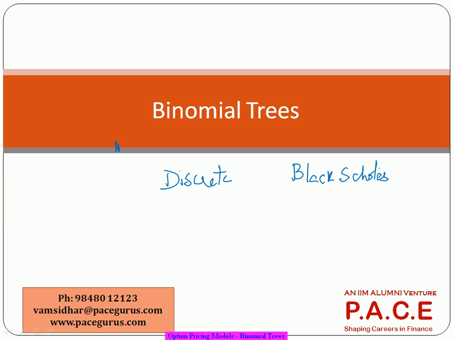Once you know this should be the premium, you check with the market. Is the market available at a higher price than this or at a lower price than this? Based on that, you will take your buy and sell decisions, right? And whatever the binomial tree model or the Black-Scholes model derive, they have so many assumptions built into each one of them, and only when all those assumptions are true will these formulas be more and more relevant to the real world.